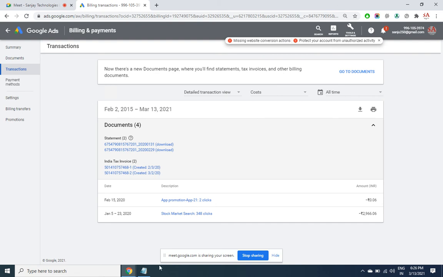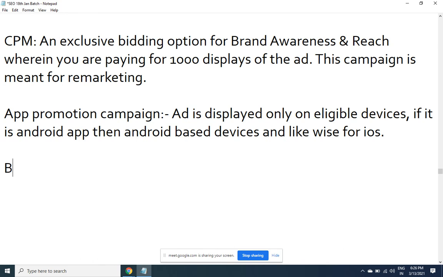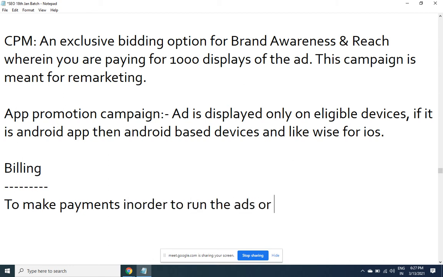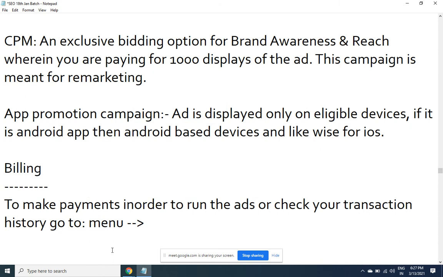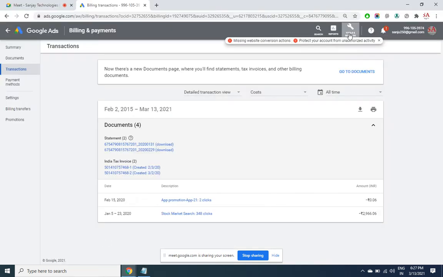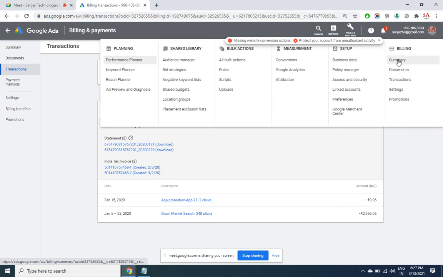Anyway, so write down this one: tools and settings, billing, summary.